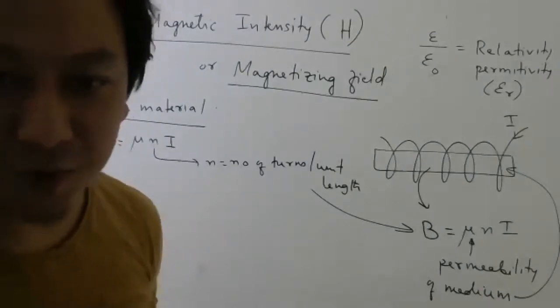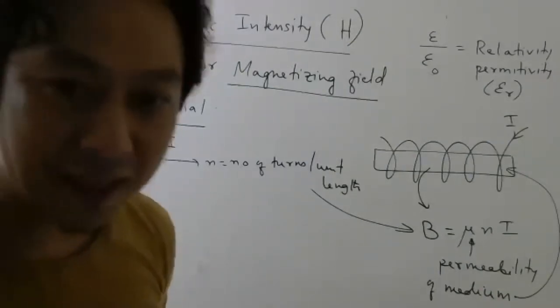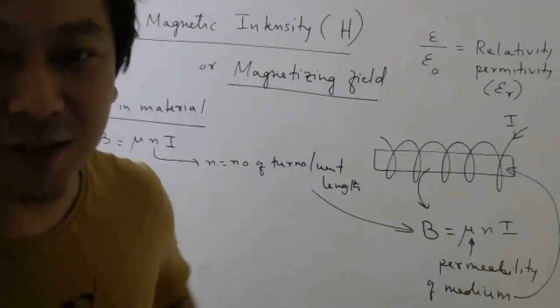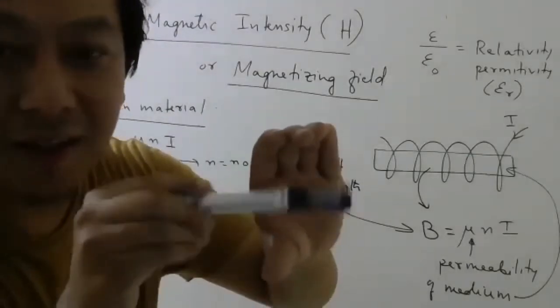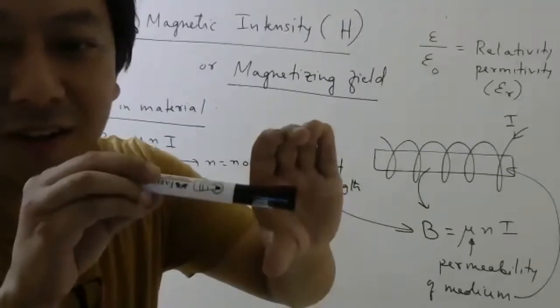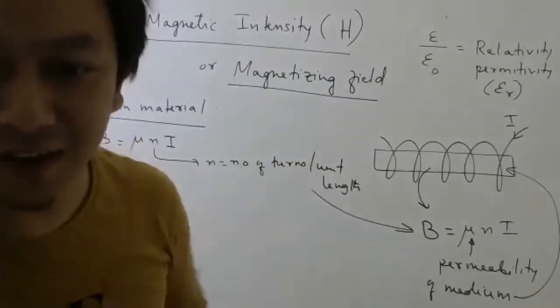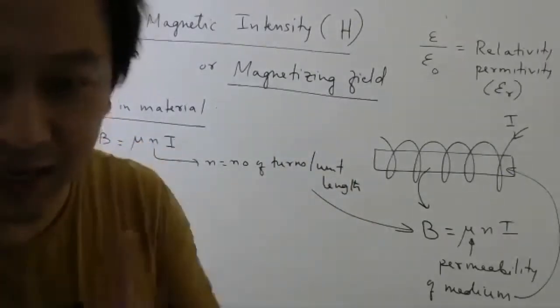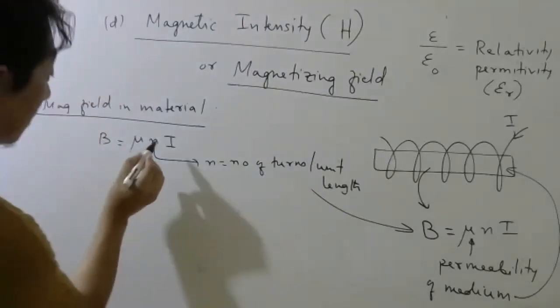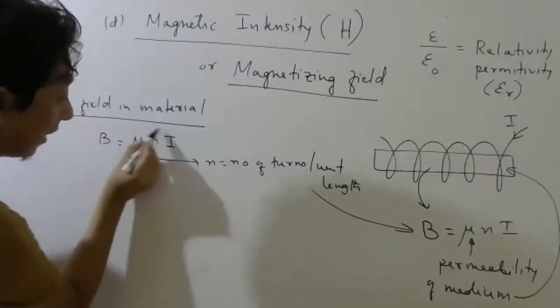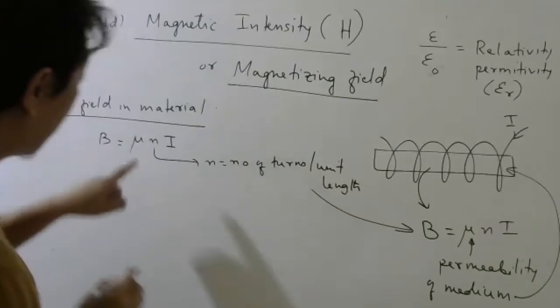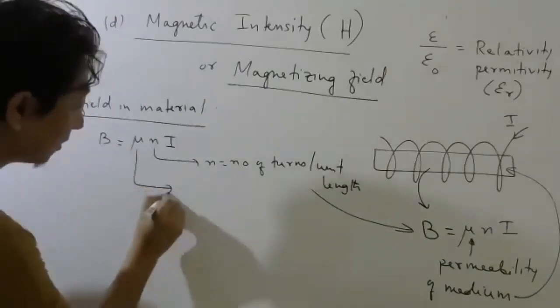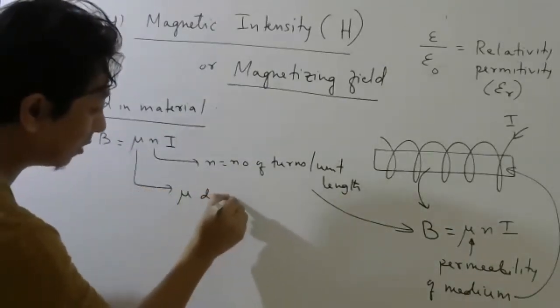How much current is flowing in the wire depends on the battery and the resistance. It does not depend whether you have copper wire or iron wire or whatever wire inside the material. Agree, right? Okay. So these two are the external factors. Okay, but this depends on the medium. Mu depends on medium.